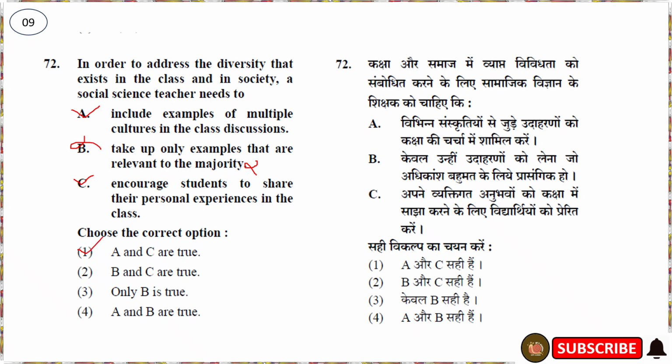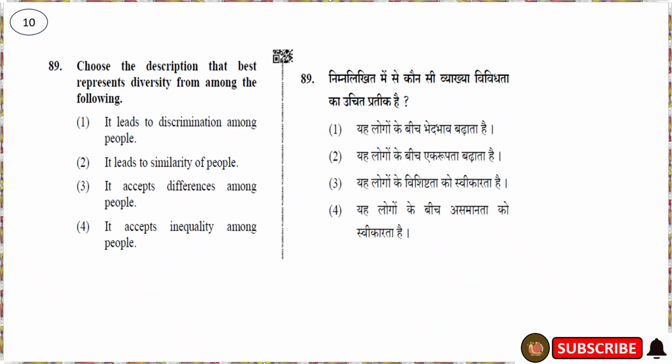This is the correct option. A and C is the correct option. B is wrong and only B is true, this is also wrong. And A and B are true, so this is also wrong. So the correct option is A and C are true. So the 10th question is like this.